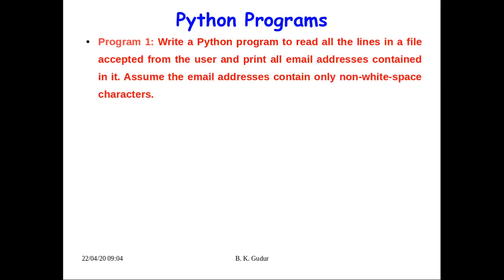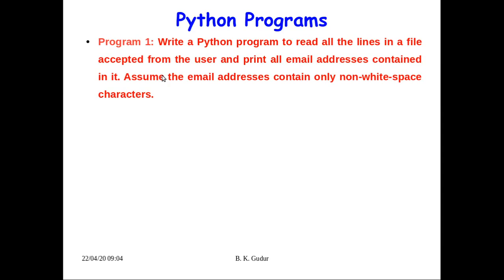Here, what does the program statement tell? Write a Python program to read all the lines in a file accepted from the user. The meaning is you are supposed to read a file name from the user, and from that file name read all the lines. After reading all the lines, print all email addresses contained in it.